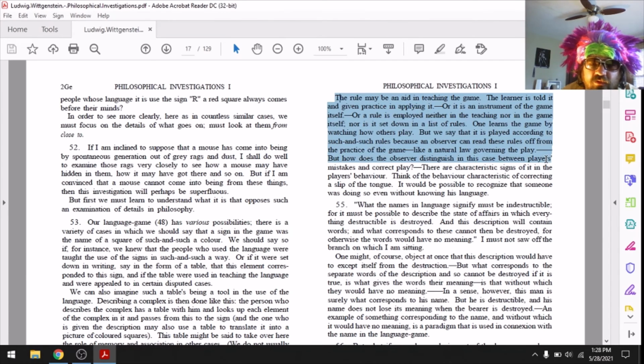But how does the observer distinguish in this case between the player's mistakes and correct play? There are characteristic signs of it in the player's behavior. Think of the behavior characteristic of correcting a slip of the tongue. It would be possible to recognize that someone was doing so even without knowing the language.